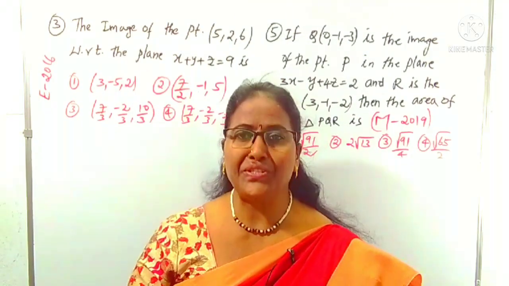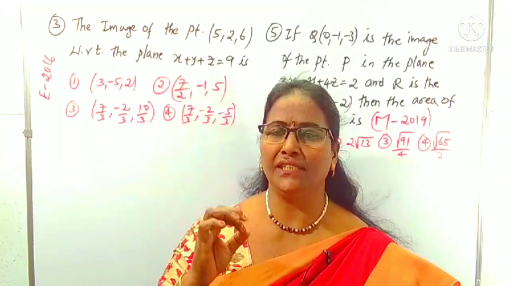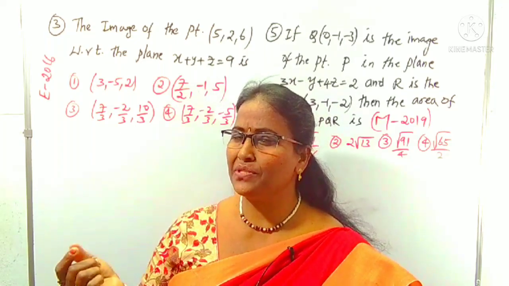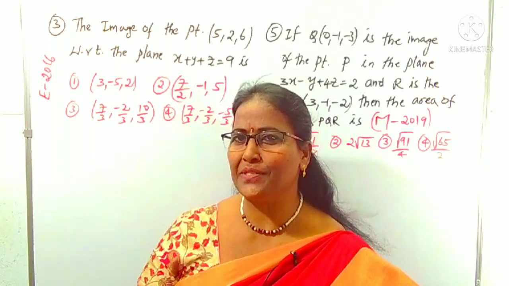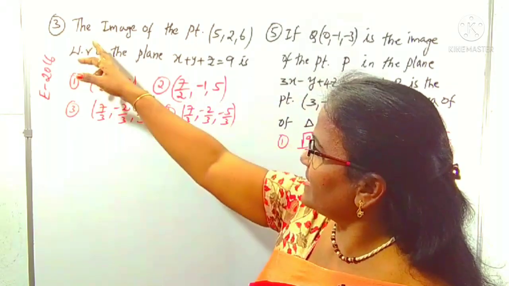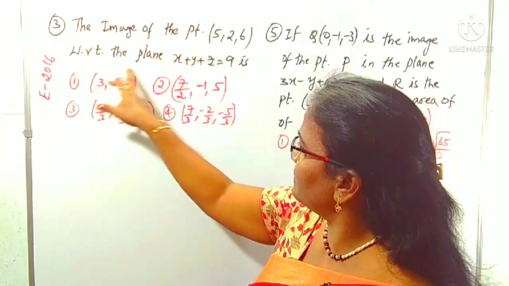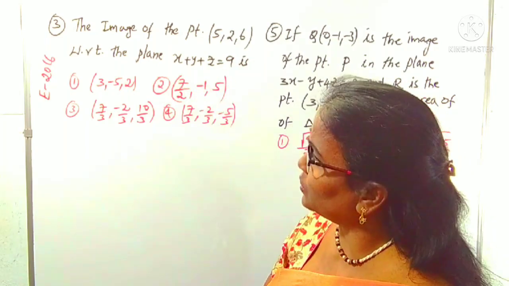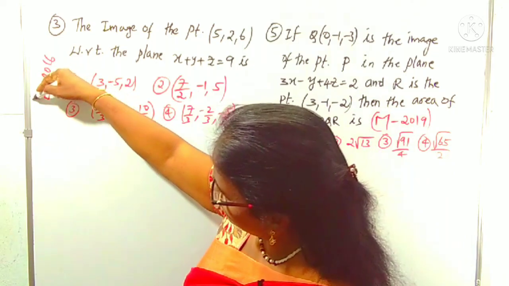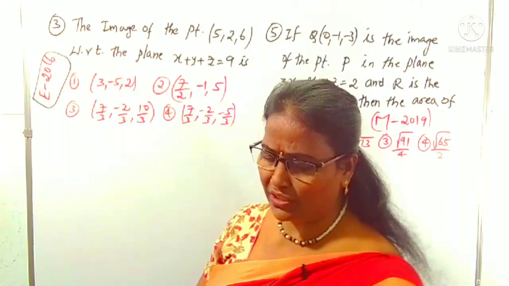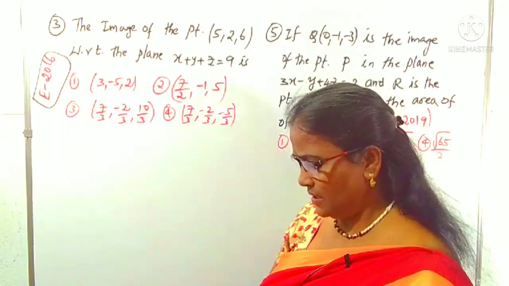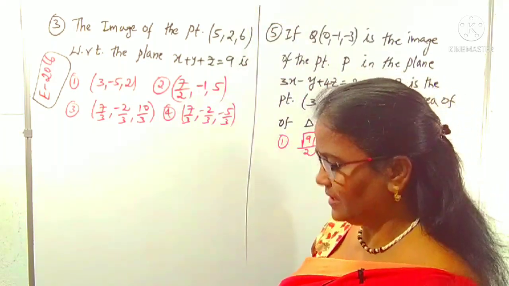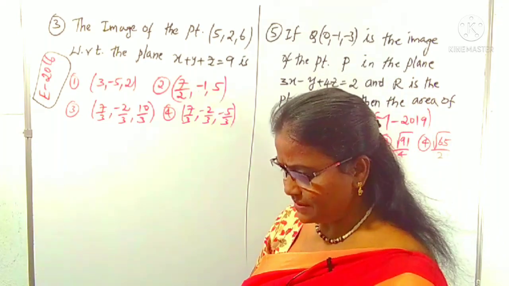In the previous questions I used the verification trick. Now I'm using a tip. Tips can also be used sometimes. What is being asked? The image of the point with respect to the plane, which was given in EAMCET 2016. We want to find the image of a point with respect to the plane. Let's look at how. I'm using the tip here simply.